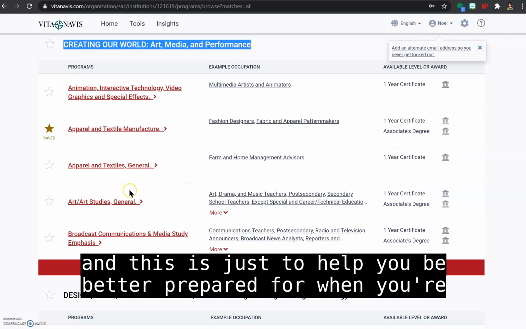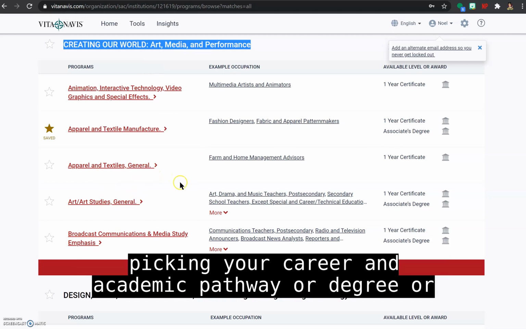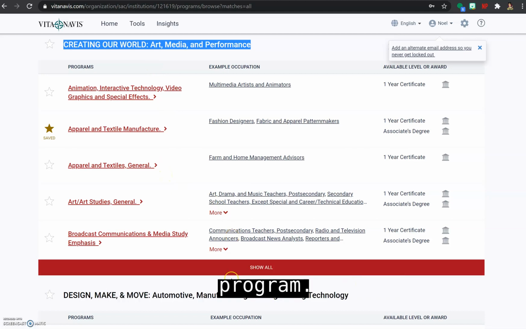And this is just to help you be better prepared for when you're picking your career and academic pathway or degree or program.